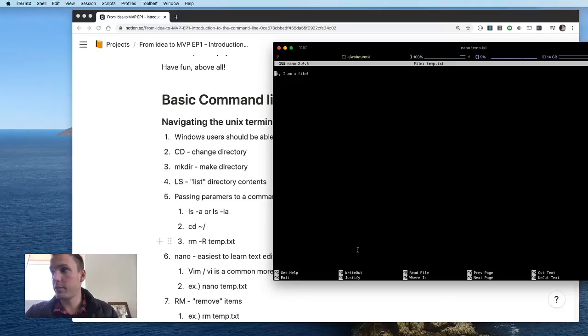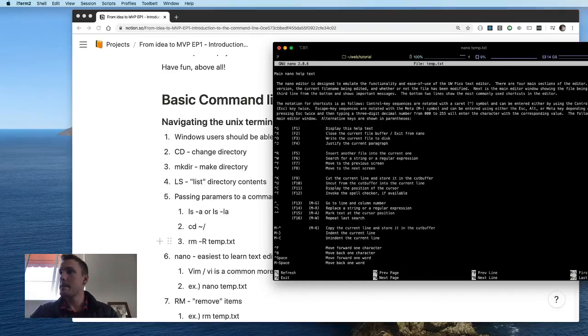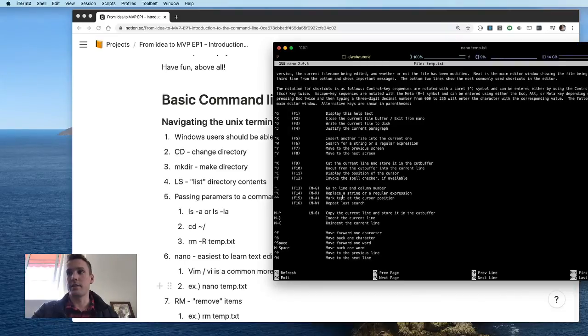Let's do Command G to get help. And I didn't know when I was going to fail during this tutorial, but I'm glad it happened here, because Nano has this little help section, and instead of me cutting this part out and preventing myself from looking like an idiot, I'm just going to show you what I would have done. And that is the essence of programming.